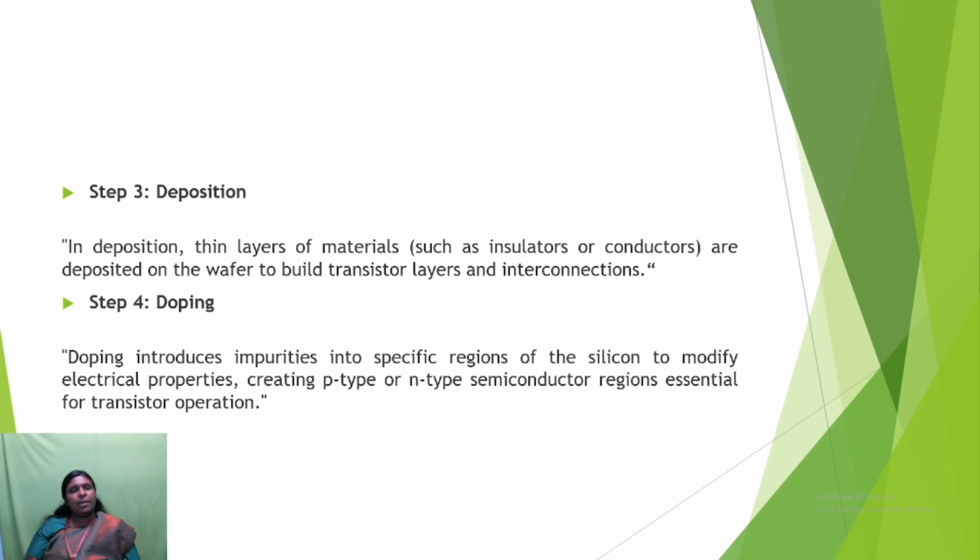The third step is deposition. After the etching process, thin layers of materials such as insulators or conductors are deposited on the wafer to build transistor layers and interconnections. And the fourth one is doping. Doping introduces impurities into specific regions of the silicon to modify its electrical properties, creating p-type or n-type semiconductor regions essential for transistor operation. Adding impurities is called doping.